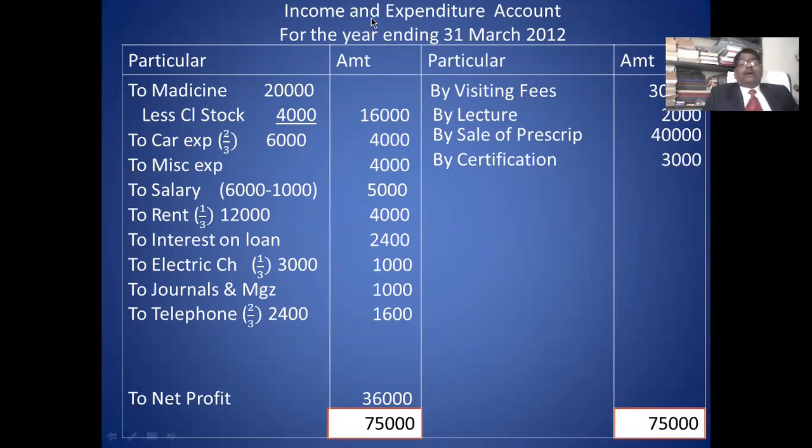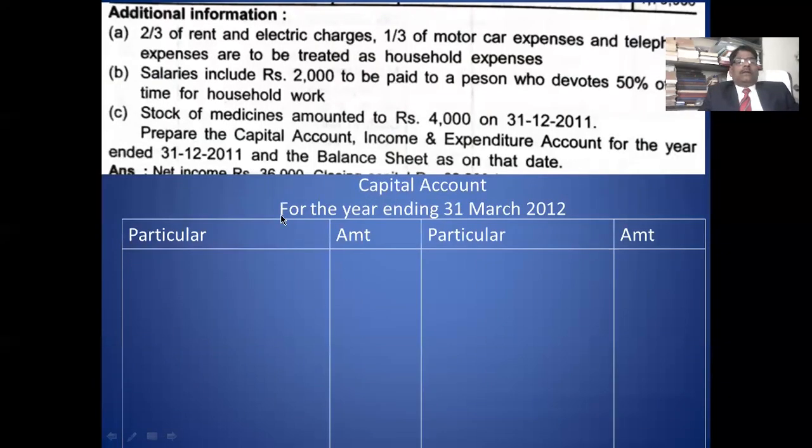Remember, here household account is capital account. So conversion is there. Income and expenditure is related to profession. As the instruction given in the problem, you have to solve. Capital account is relating to household and all the revenue and capital nature items you record in the capital account. Okay, this 36,000 is the profit goes to capital account. You have to add this in the capital. Okay, this is the capital account.